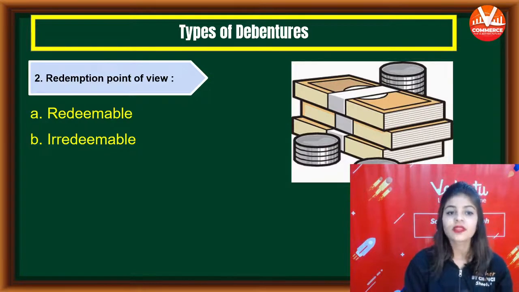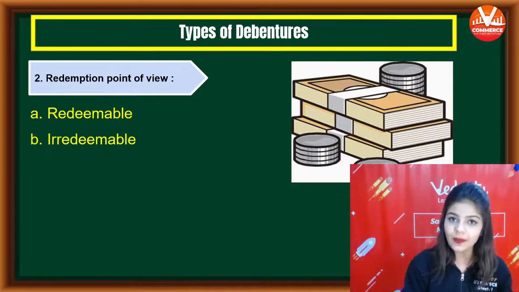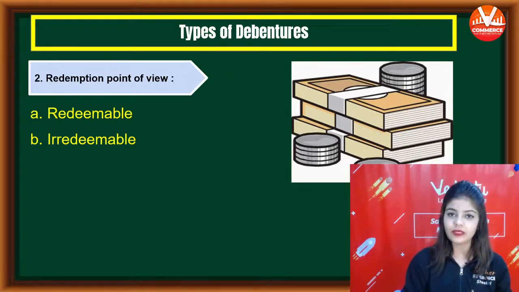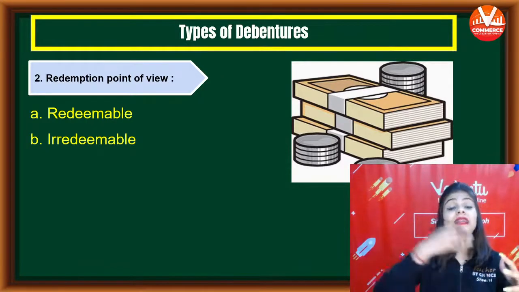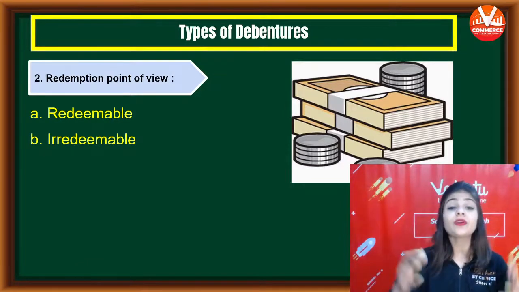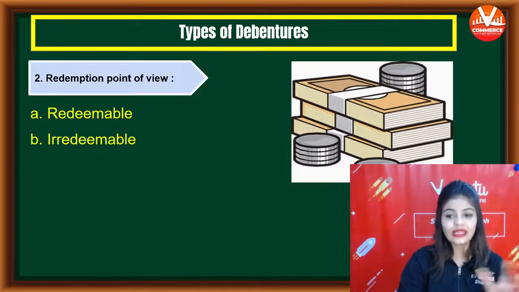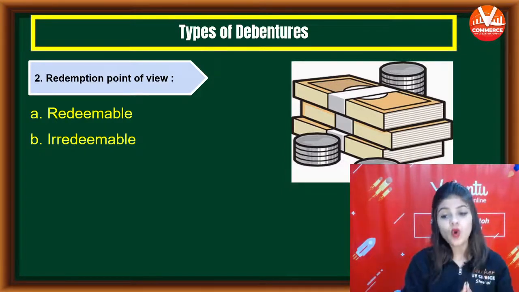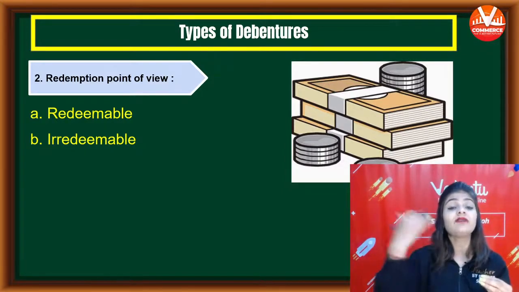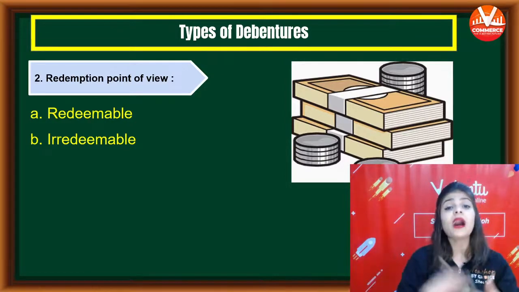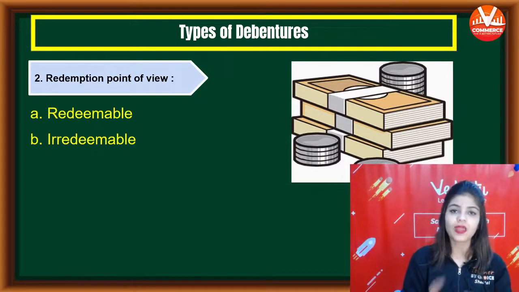So then we have, according to redemption, two types of debentures, redeemable and irredeemable. Redeemable debentures are those debentures in which the money will be repaid. Redeemable debentures are those debentures जिनका पैसा वापस कर दिया जाएगा, whose amount will be repaid.